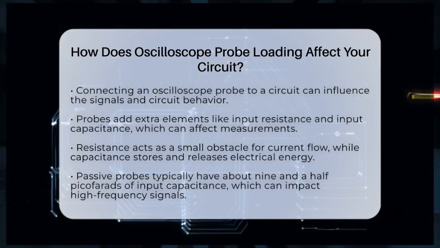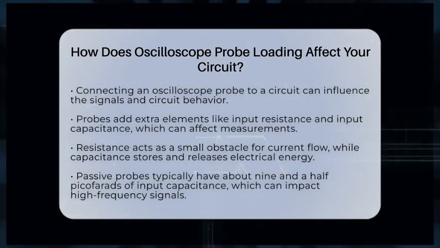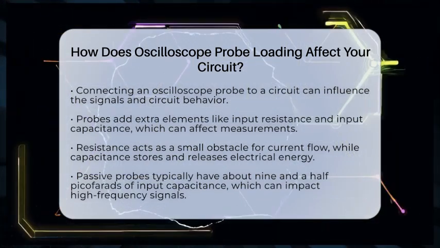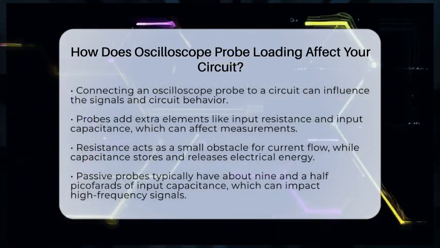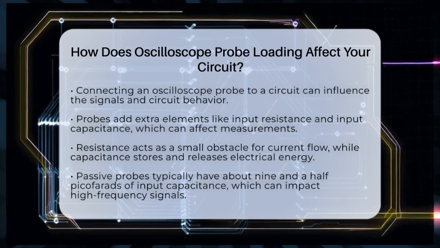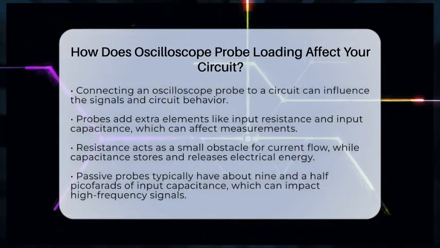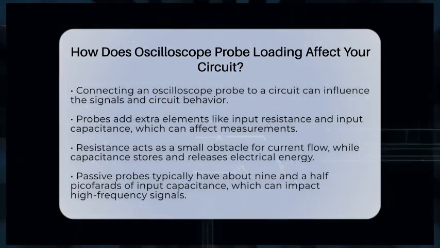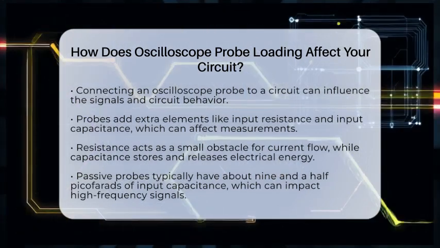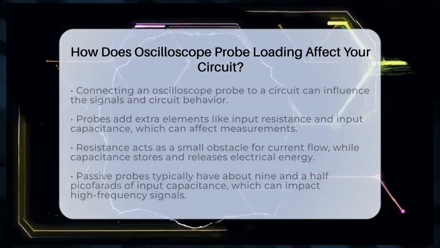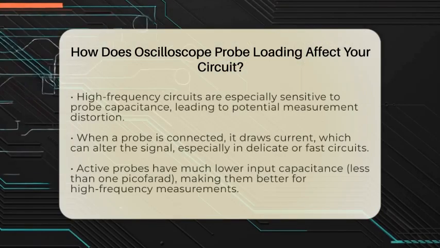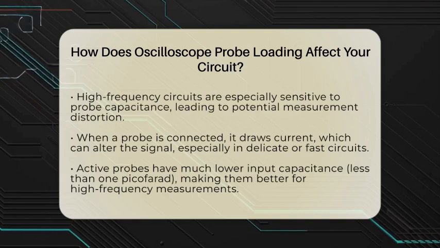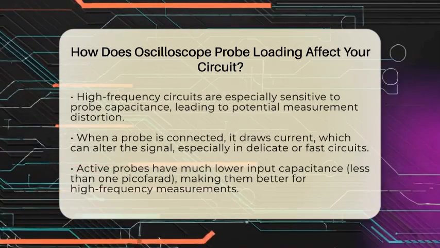When you attach a probe to measure a signal, it adds some extra elements to the circuit. These are mainly the input resistance and input capacitance of the probe. Resistance is like a small roadblock for current, and capacitance is like a tiny battery that can store and release electrical energy. Passive probes, which are the most common, usually have about 9.5 picofarads of input capacitance. Picofarads are tiny units of capacitance.